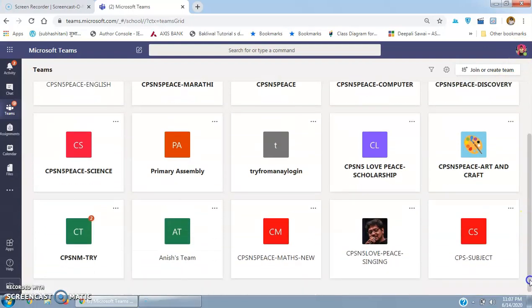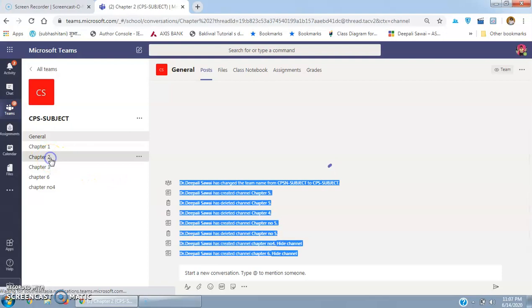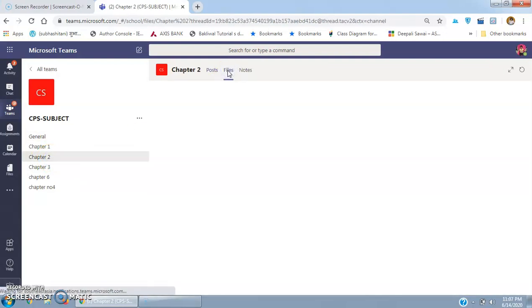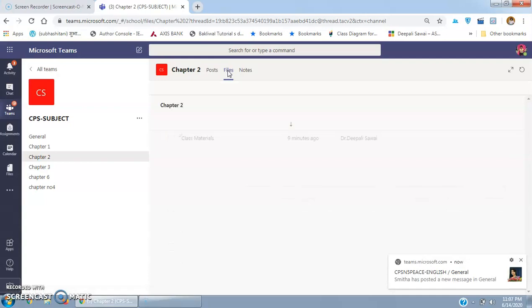So I will check where our team is. This is our team, and now you will see that the delete option is not there if you click on those three dots. We have made it. If you remember, we were in chapter 2. We have to go to file, and in file you will see that the class material folder is there.